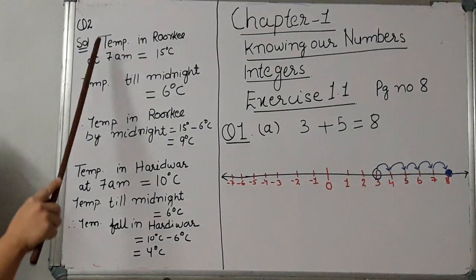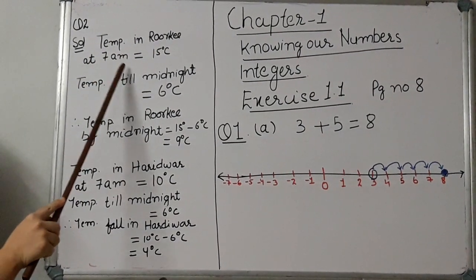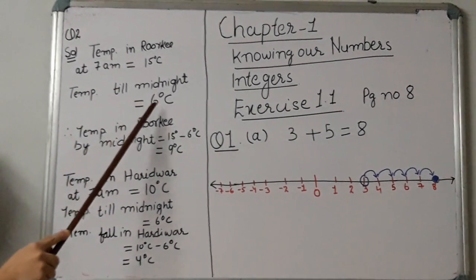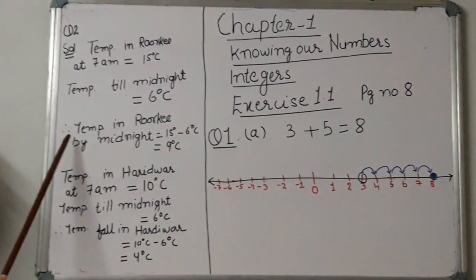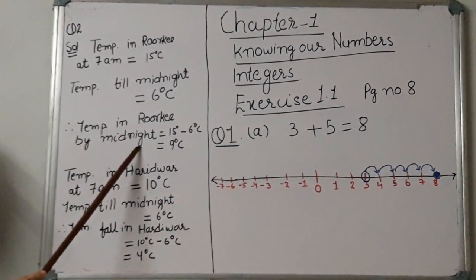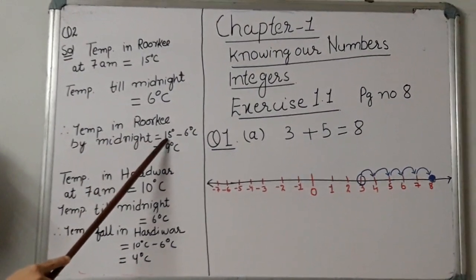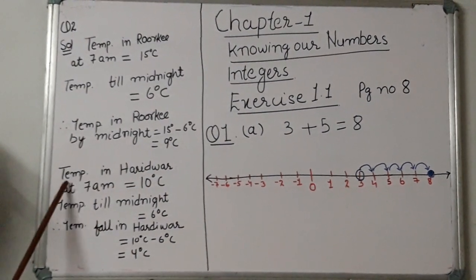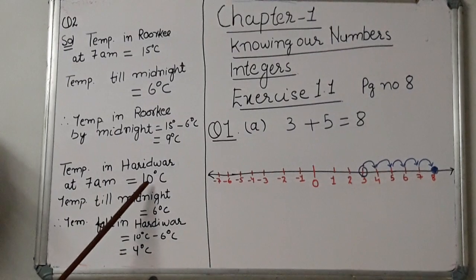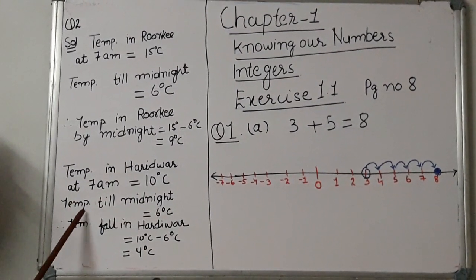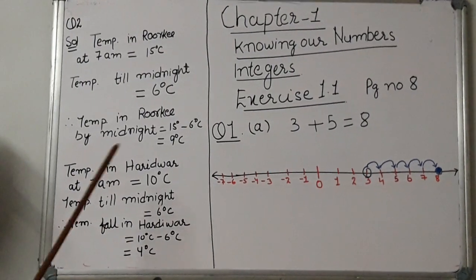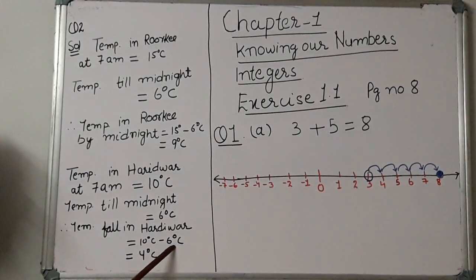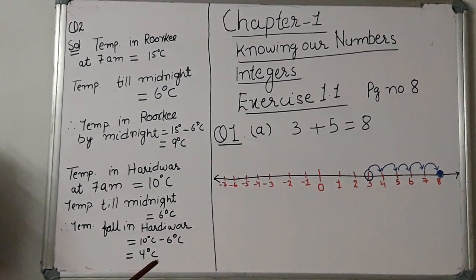First you will write what is given. Temperature in Roorkee at 7 a.m. is 15 degrees Celsius. Then temperature till midnight is 6 degrees Celsius. Therefore, temperature fall in Roorkee is 15 degrees minus 6 degrees. It will be 9 degrees Celsius. Similarly, temperature in Haridwar at 7 a.m. was 10 degrees Celsius. Temperature till midnight reaches 6 degrees Celsius. Therefore, temperature fall in Haridwar is 10 degrees Celsius minus 6 degrees Celsius, that is 4 degrees Celsius.